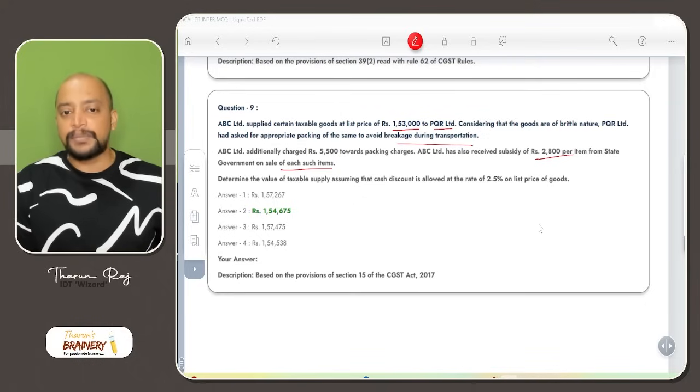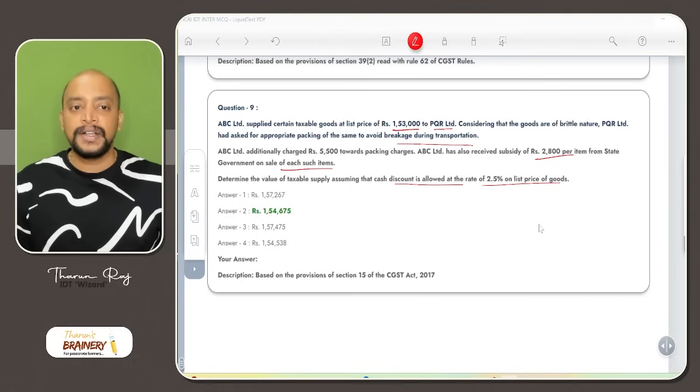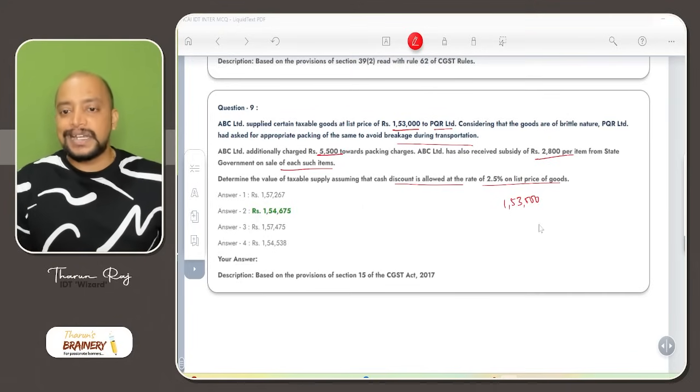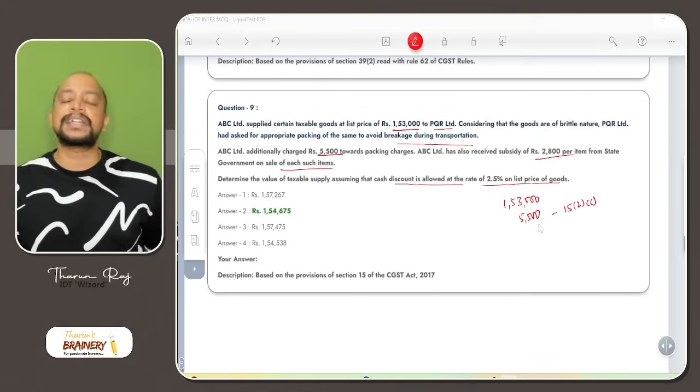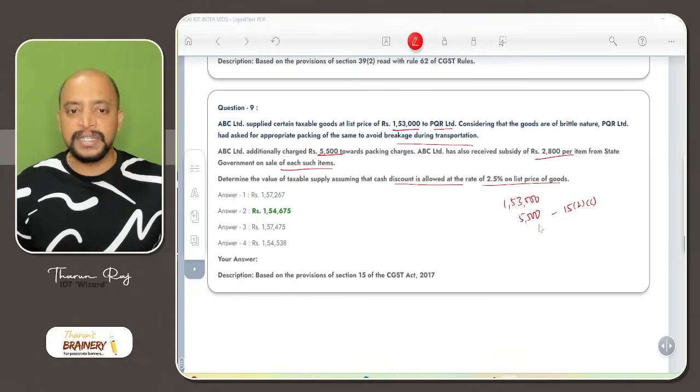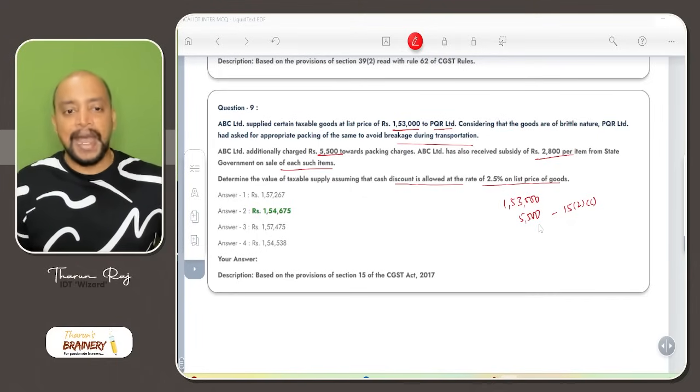Determine the value of taxable supply assuming that cash discount is allowed at the rate of 2.5% on the list price of the goods. First, we need to take the list price as 1,53,000. And special packing charges of 5,500 are to be included as per section 15(2)(c), incidental expense or any other expenses charged before delivery of the goods or supply of service. So 5,500 we need to add.